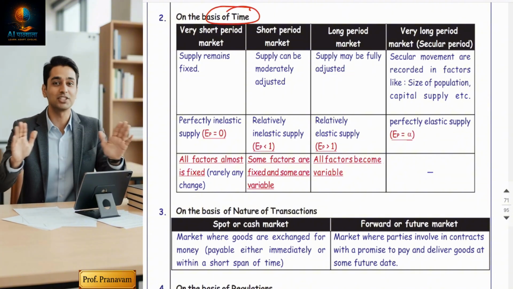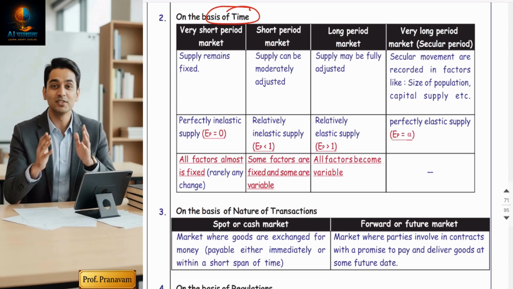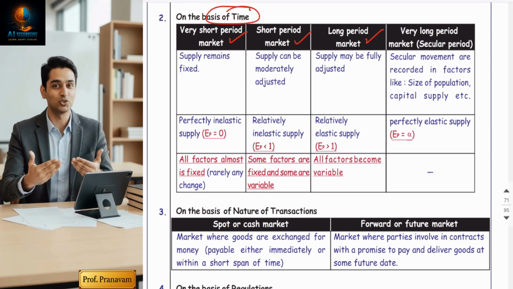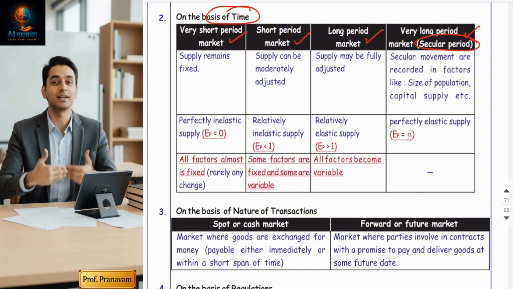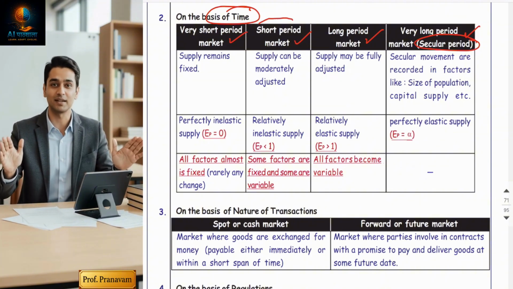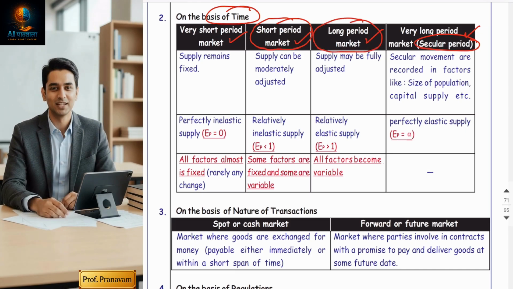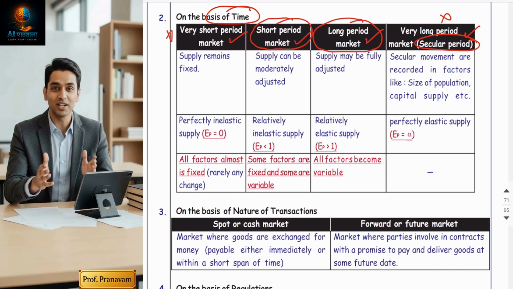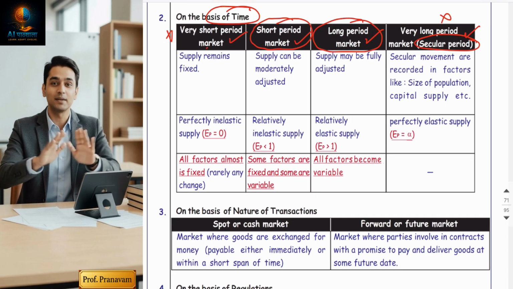Here the classification is done according to the flexibility of supply in response to demand. That is very short period, short period, long period market, and very long period. Very long period is also called secular period. Okay. Now, guys, the definition of short run and long run which you have studied is practically in theory. In this chapter, we are studying short run and long run period. These two are impractical, means we are not studying in theory.